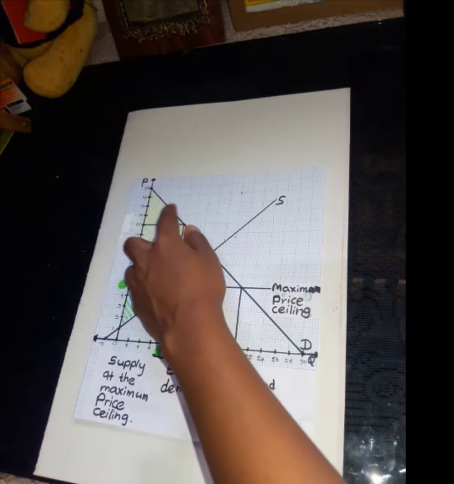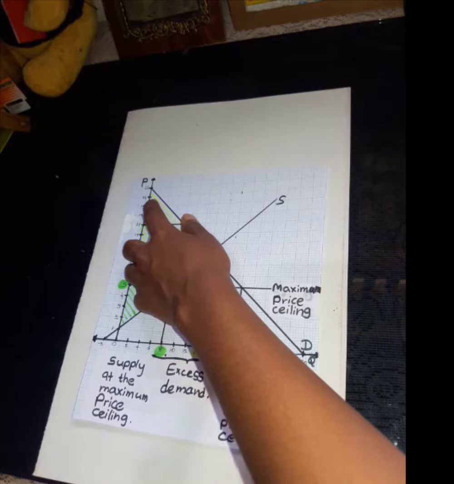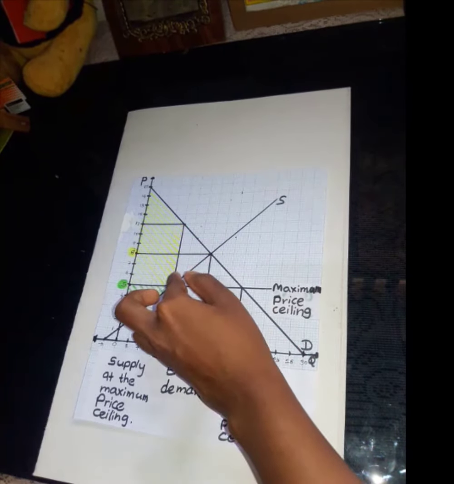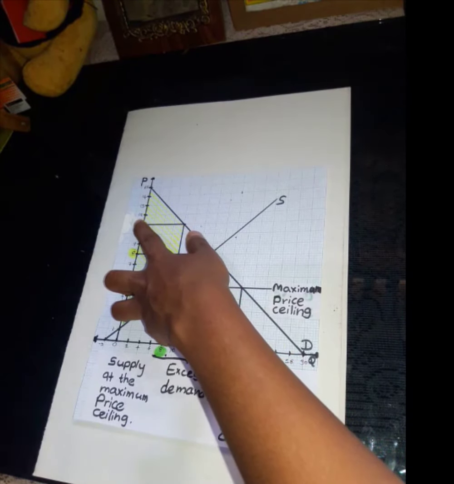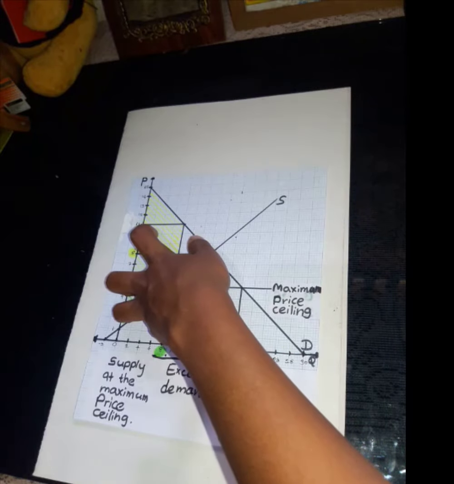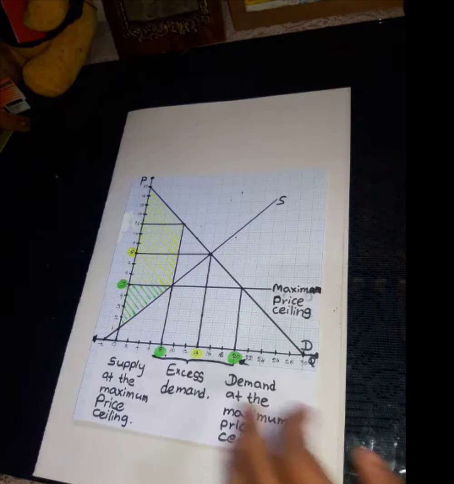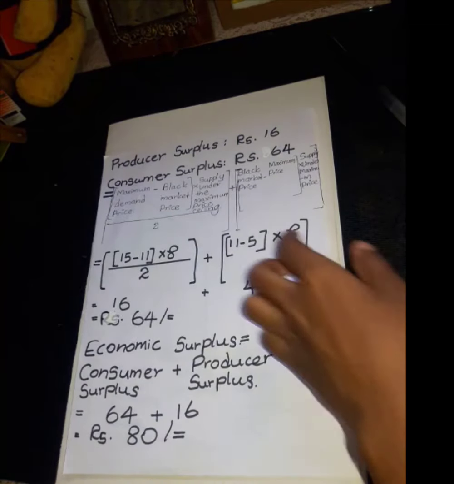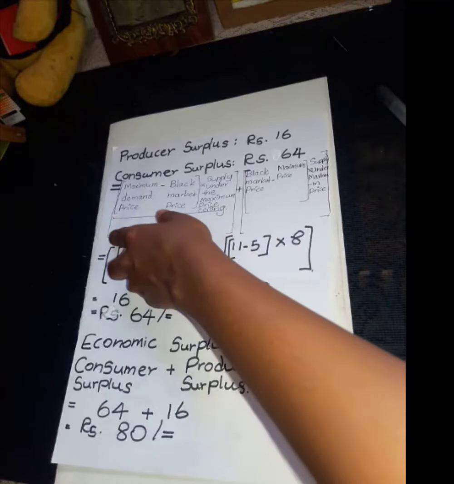Okay, let's go to the calculation of consumer surplus. We have already calculated the area of this region. So, we have to calculate the area of this rectangle and sum up these two. So, we can do it as follows. Here is the calculation for the consumer surplus.